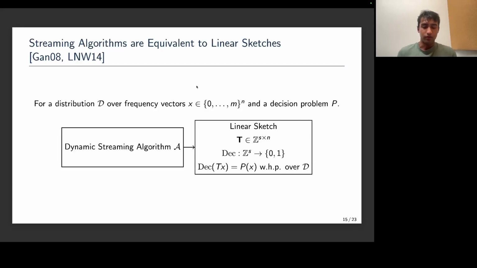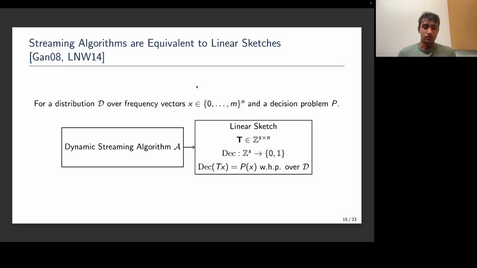So if we can't go via this communication complexity route, the ultimate route we went to get this lower bound result is following this other line of work that establishes a surprising connection between streaming algorithms and linear sketches. This is work by Ganguly in 2008 and Li et al. in 2014. And the result is as follows. I choose a decision problem P and fix a distribution D over integer frequency vectors x that lie from 0 to M in n dimensions.